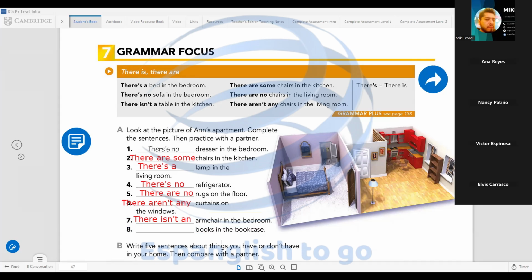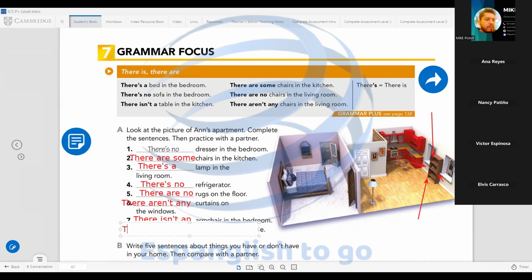And Elvis, number 8. Okay, teacher. So in the living room, we have a bookcase, but the bookcase is empty. So tell me the sentence about books in the bookcase. "There's a books in the bookcase." Okay, pay attention. This is the bookcase. Can you see books? No. Books is plural.